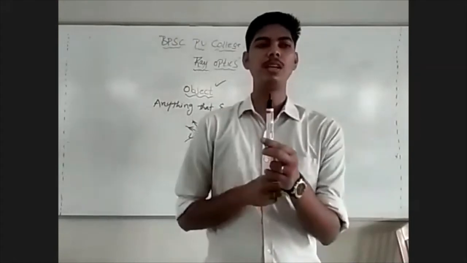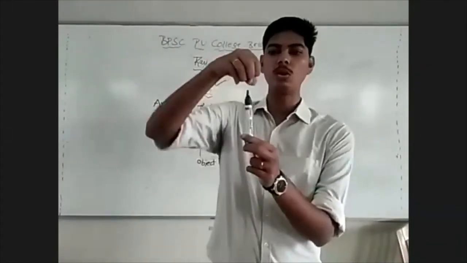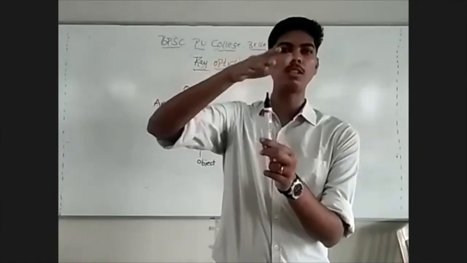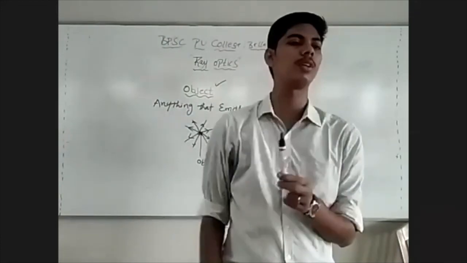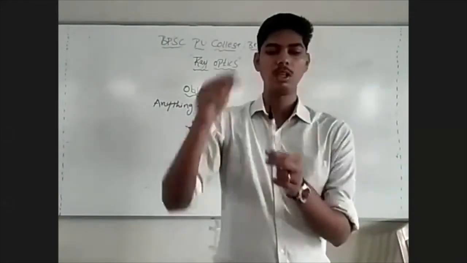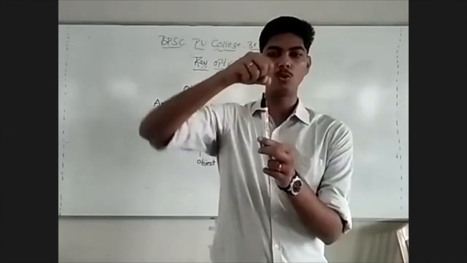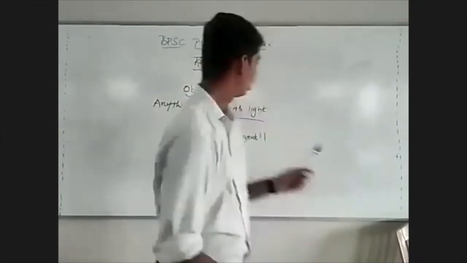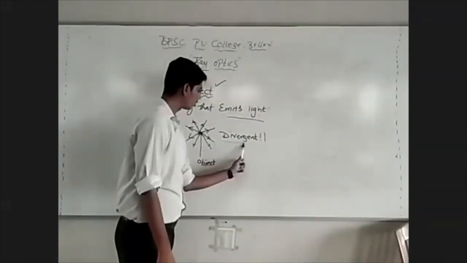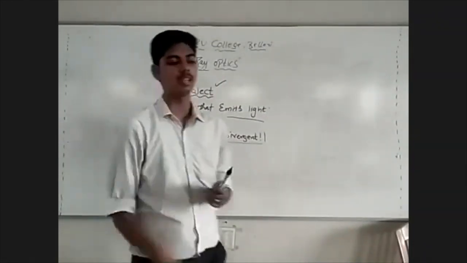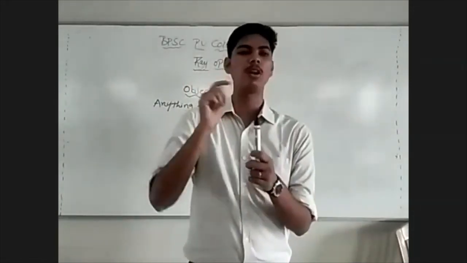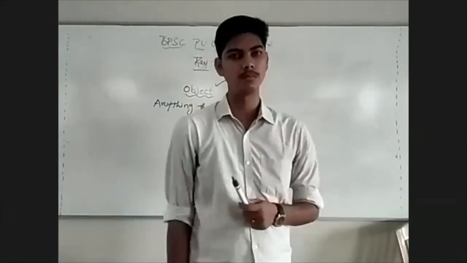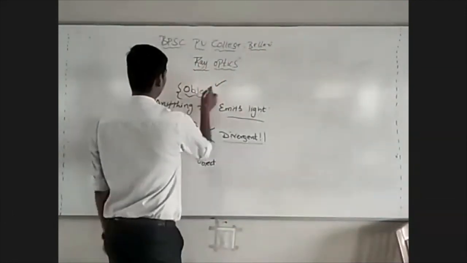For this pen to be visible to you, the light falling on it must diverge. After diverging like this, some rays of light should enter the lens of the camera, isn't it? This object becomes visible to you only when it diverges the light. So an object always diverges the light, or we always get a divergent beam from an object. Remember this. This is the idea of an object.